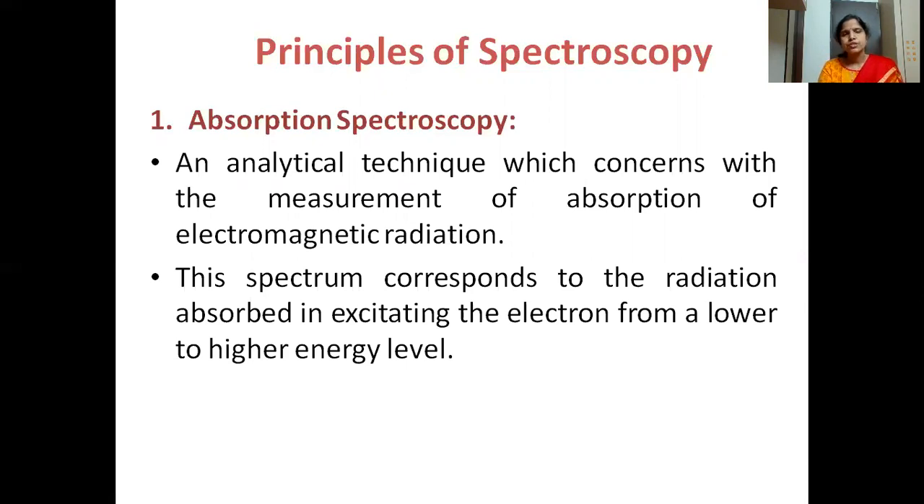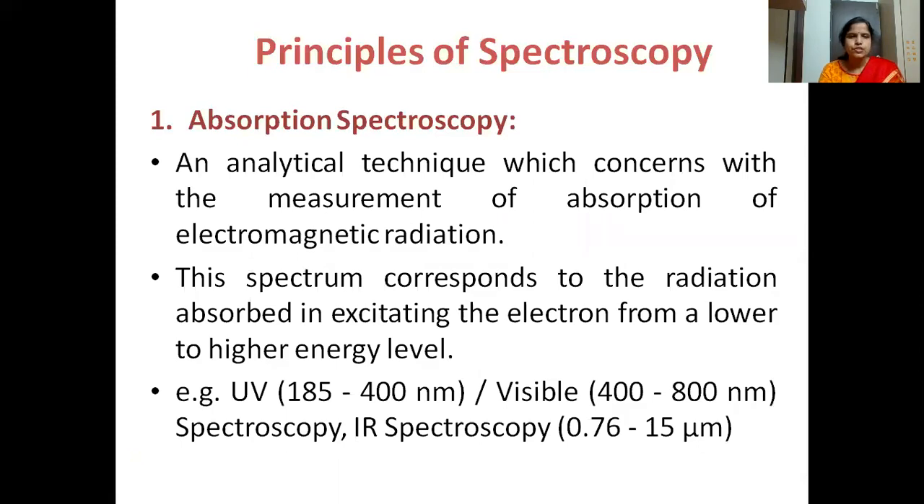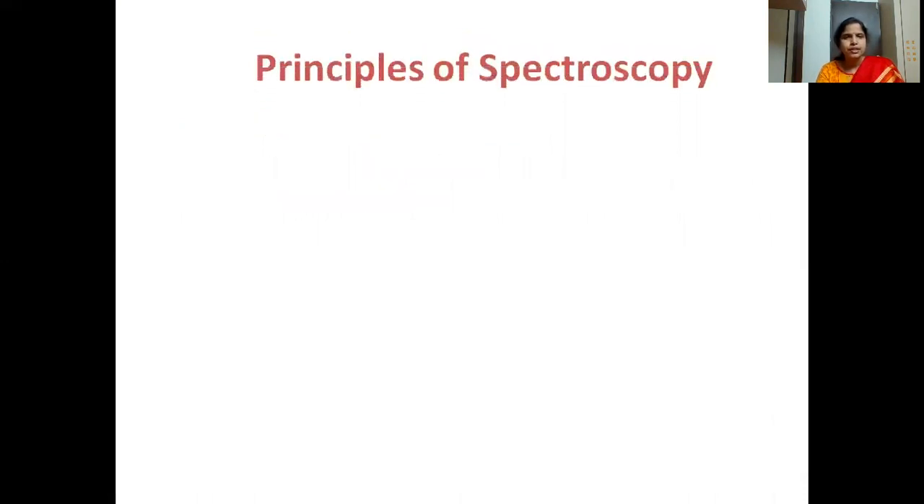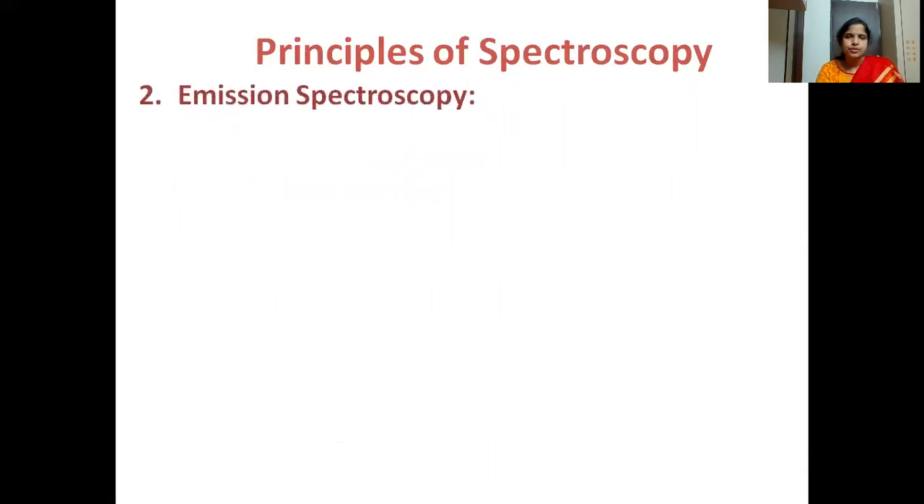The study of how much energy of the light is absorbed for this excitation is nothing but absorption spectroscopy. Examples are UV-visible light or IR light: when it falls on the sample or molecule, the molecule absorbs that particular wavelength of light and transitions take place. So these are the examples of absorption spectroscopy. Then the other one is emission spectroscopy.